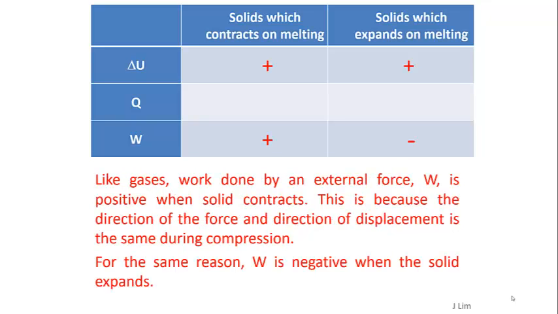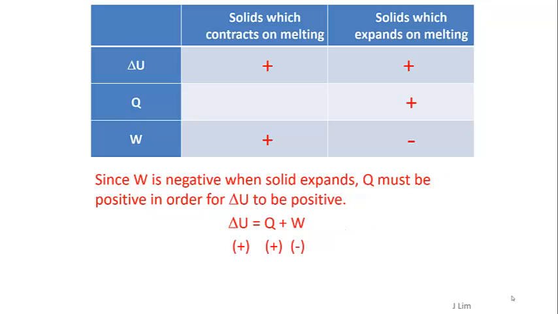Like gases, work done by an external force is positive when solid contracts. This is because the direction of the force and direction of displacement is the same during compression. For the same reason, W is negative when the solid expands.